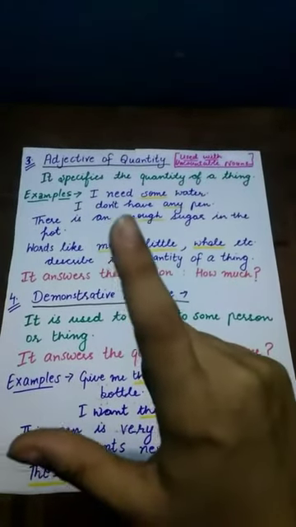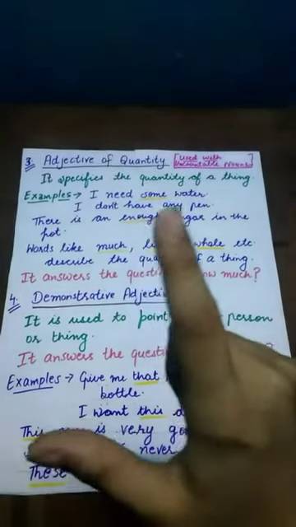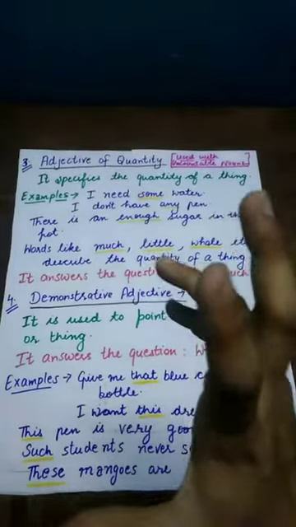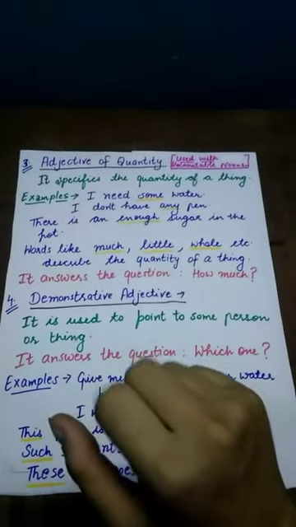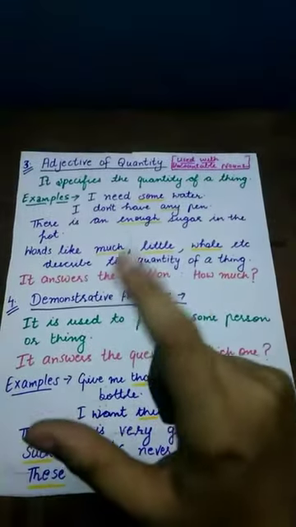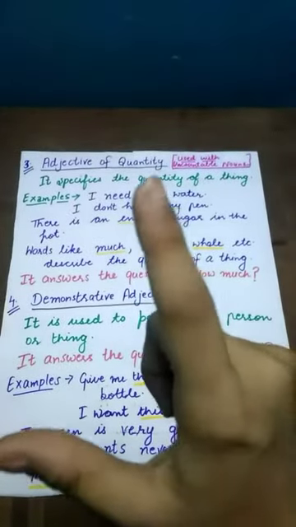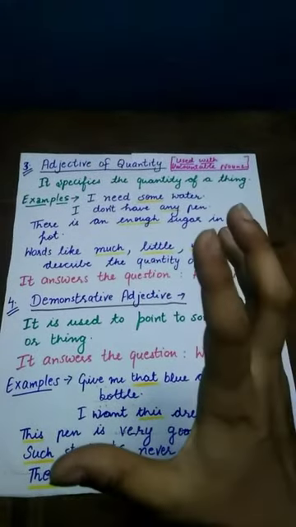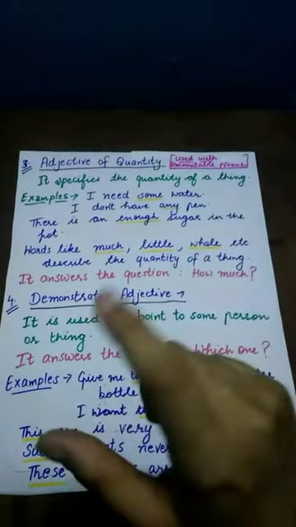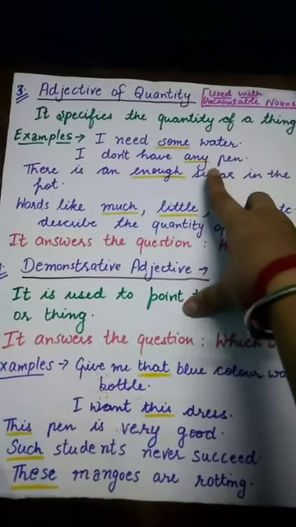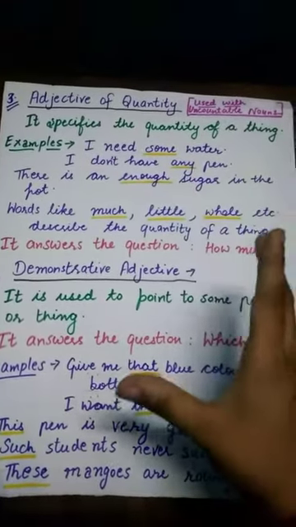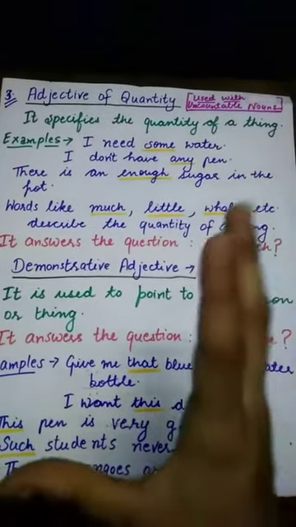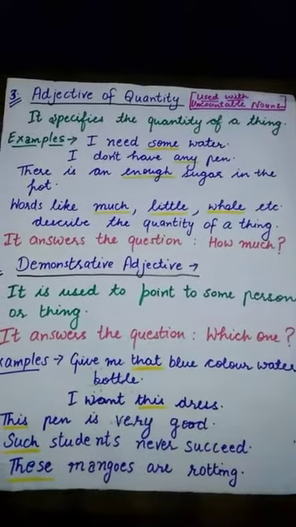Now read out the following examples. I need some water. Now tell me how much quantity of water I need. Yes, I need some water. So, some is an adjective of quantity because it tells you about the quantity of water I need. Similarly, words like any and enough are showing the quantities of different things, so they are also adjectives of quantity.